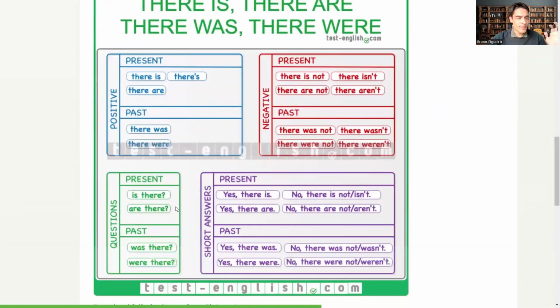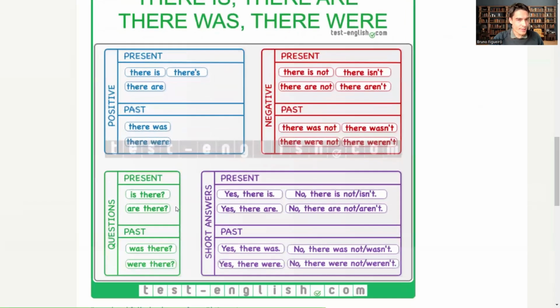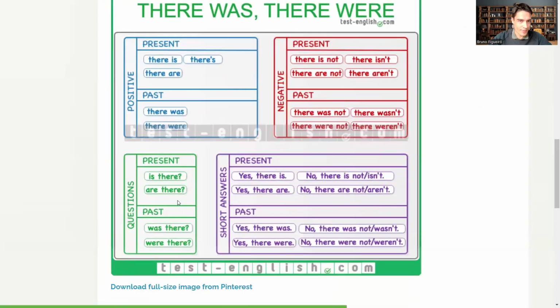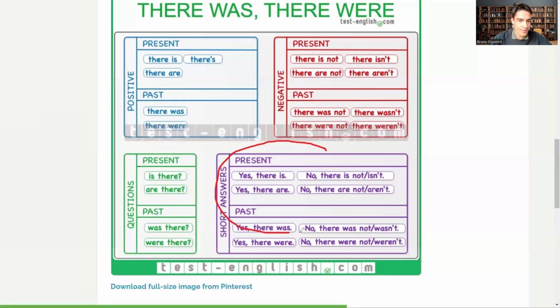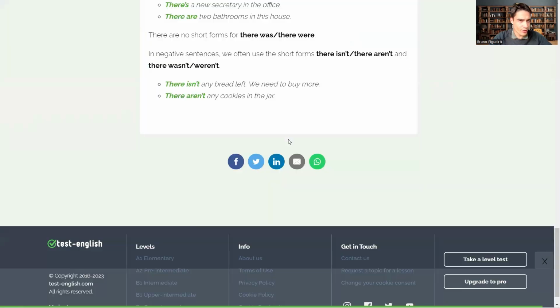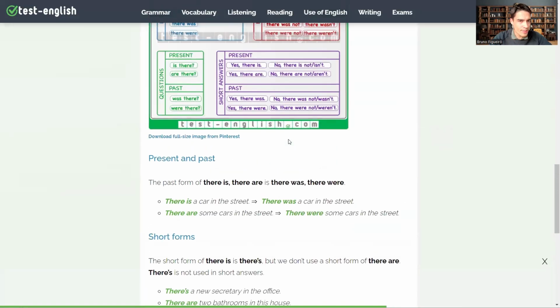Well, this table here covers the present and the past in more detail. Isn't, present. There isn't, is there, negatives, questions, short answers. Yes, there is. No, there isn't. For simple past, it's not so difficult. We have to adjust with